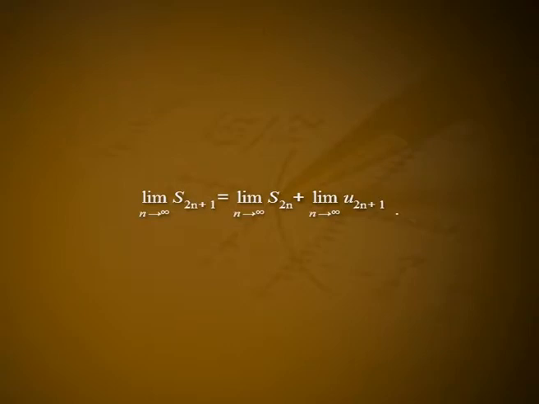Let limit of S2n as n tends to infinity be equal to s. We shall now show that the sequence S2n plus 1 also converges to the same limit s. Now, S2n plus 1 is equal to S2n plus u2n plus 1. Therefore, limit of S2n plus 1 as n tends to infinity is equal to limit of S2n as n tends to infinity plus limit of u2n plus 1 as n tends to infinity.